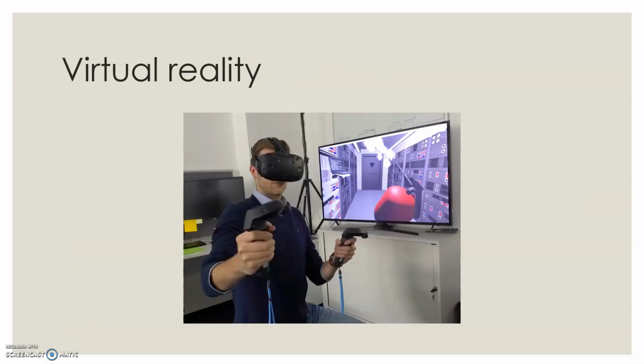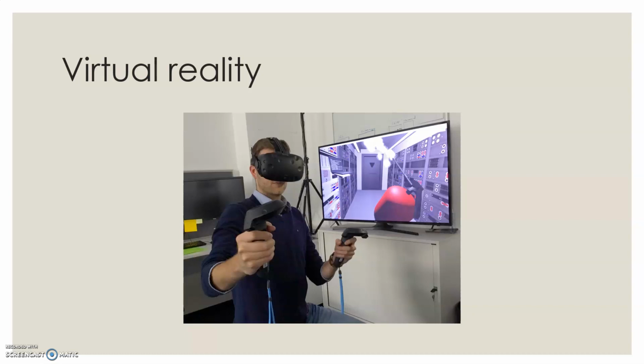Look at the image that is shown on your screen. You can see that the person has entered into the virtual realistic world. Virtual reality is the use of computer technology to create a simulated environment.